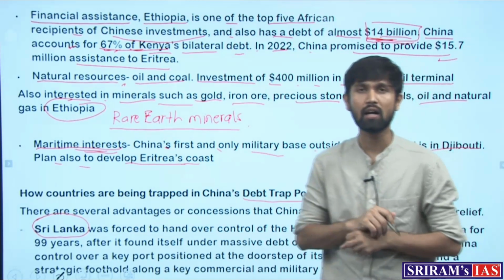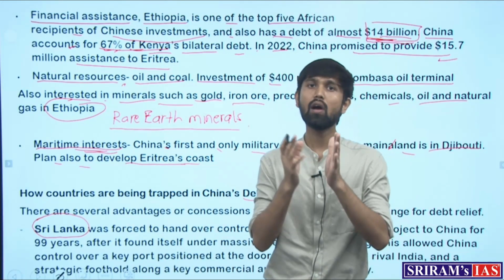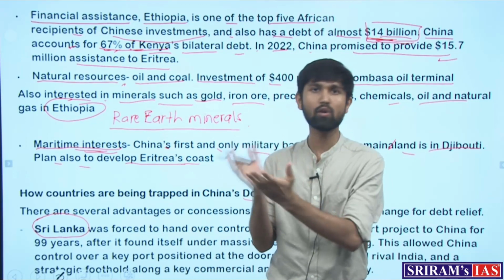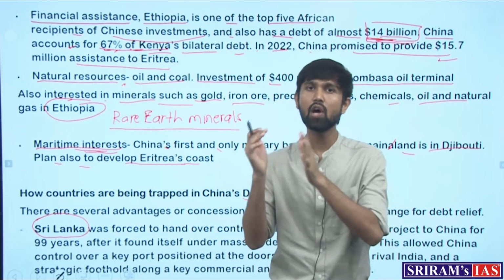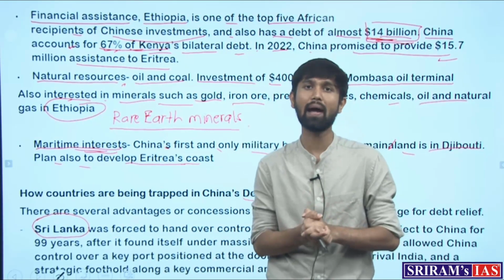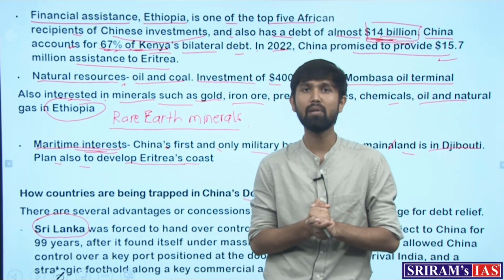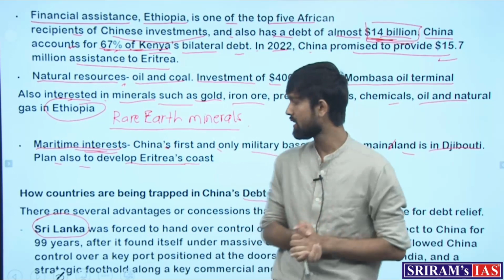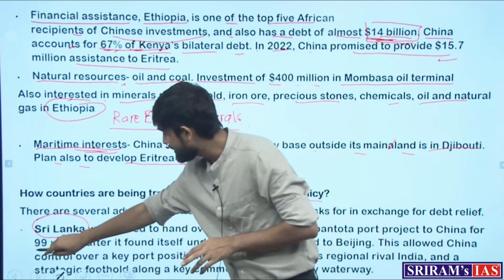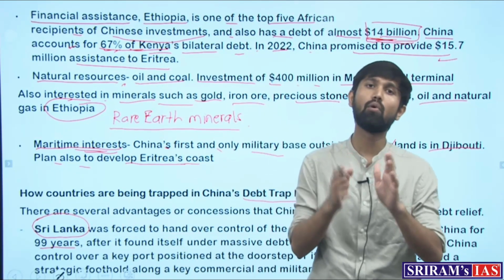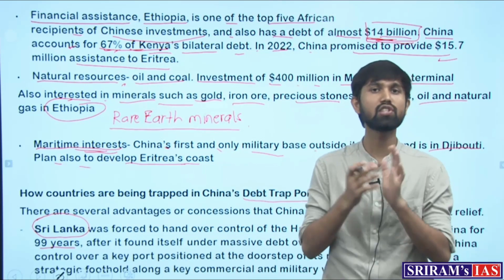It developed the port, but when the Sri Lankan government, which we know is in grave economic crisis, was not able to repay the loan back to China, China asked that they lease the Hambantota port to it for 99 years. And in that way, the Hambantota port has now gone into Chinese hands.